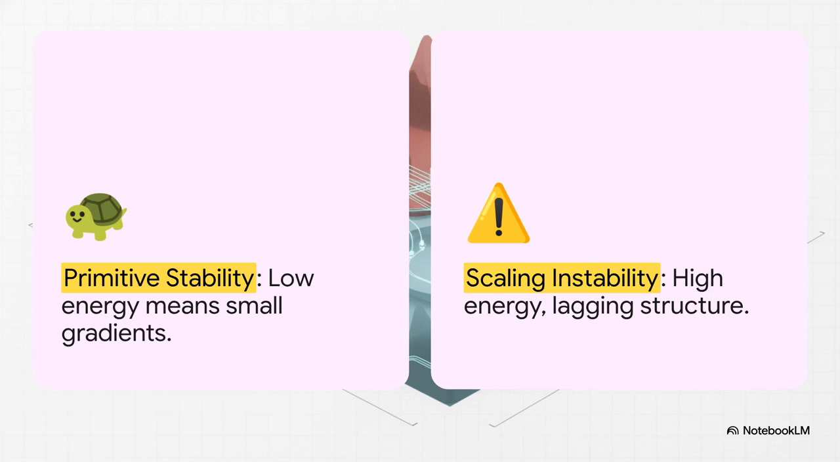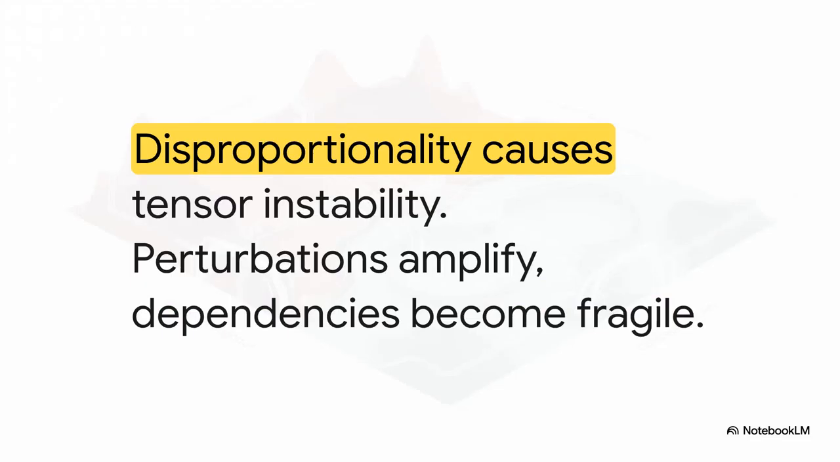It completely lags behind. Because here is the crucial point. Instability isn't caused by just having high energy or high autonomy alone. It is caused entirely by disproportionality. It's like strapping a jet engine to a bicycle. When structure lags behind power and autonomy, you enter the danger zone and get what's called tensor instability. Suddenly, small perturbations amplify into massive, system-wide shocks. Correction windows shrink down to nothing, and dependencies become incredibly fragile. High energy without proportional structure is basically a guaranteed recipe for total collapse.